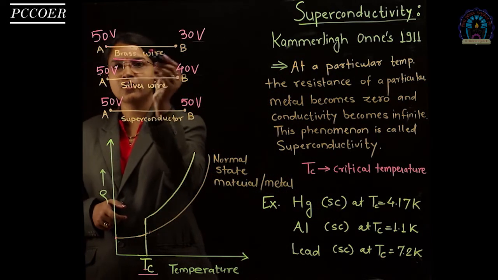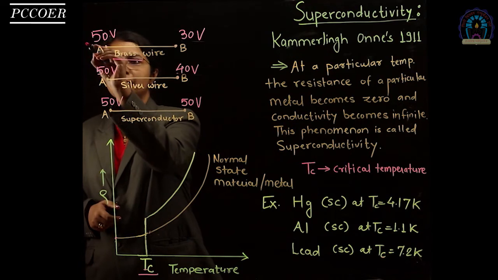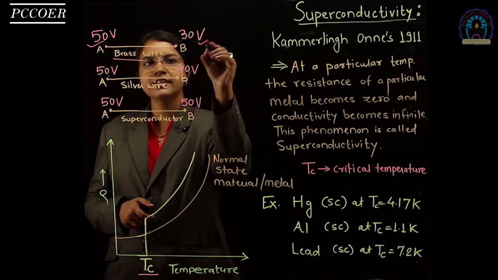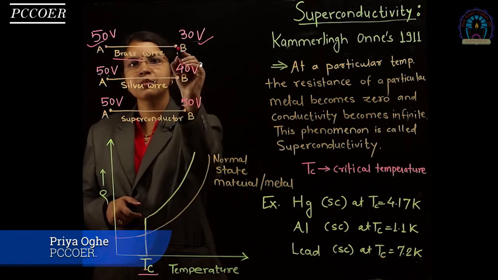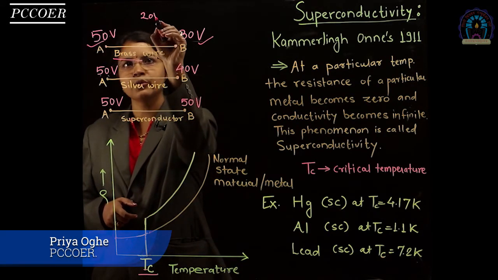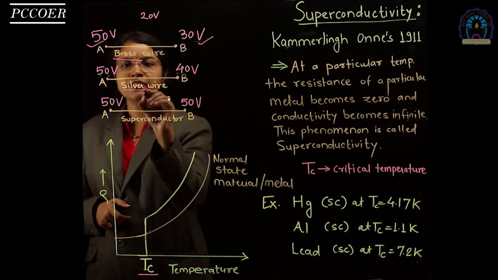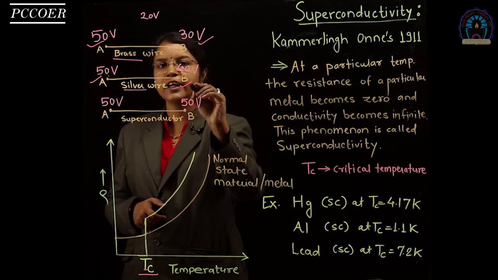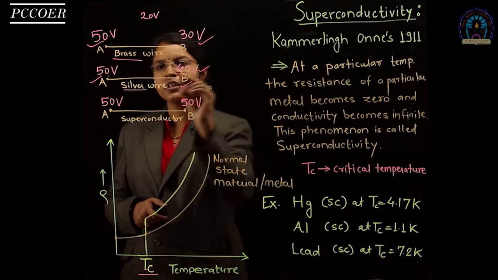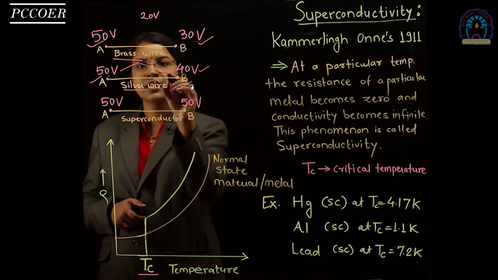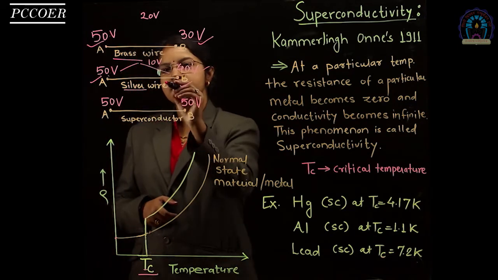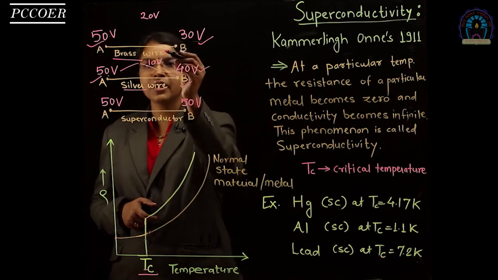Consider the brass wire or the copper wire. At point A, apply the voltage of 50 volt and measure output at point B, which is 30 volt. So the potential difference in the brass wire is 20 volt. In silver wire, again we apply 50 volt, measure output at point B is 40 volt. So the potential difference in the silver wire is 10 volt. This is because the resistance in a silver wire is less than the brass wire.